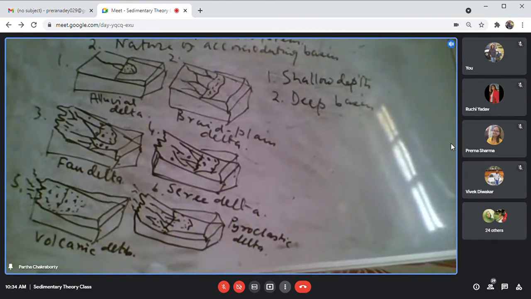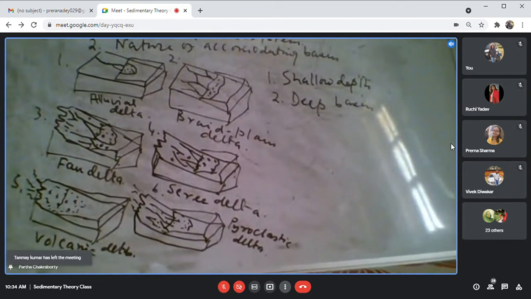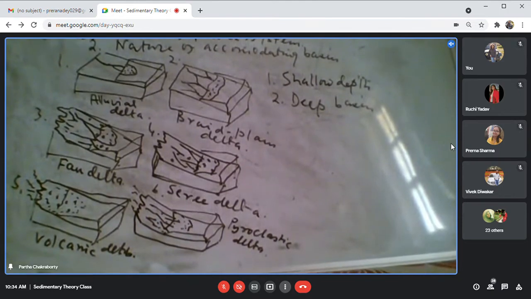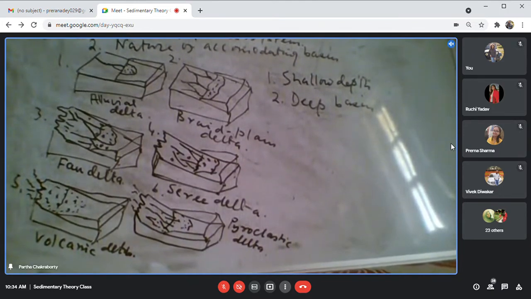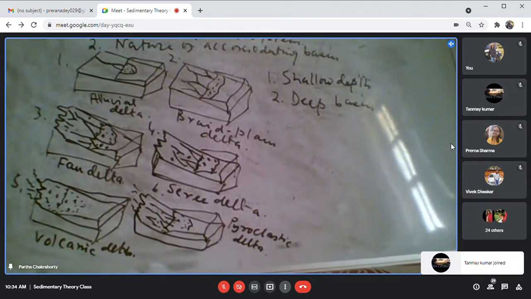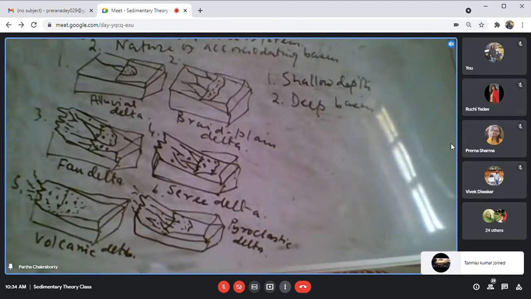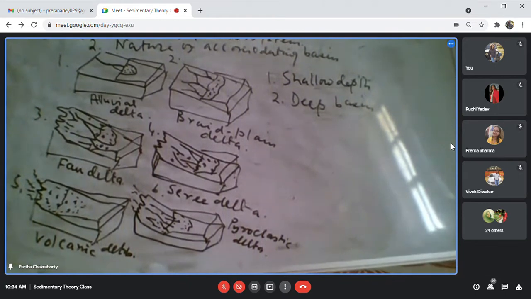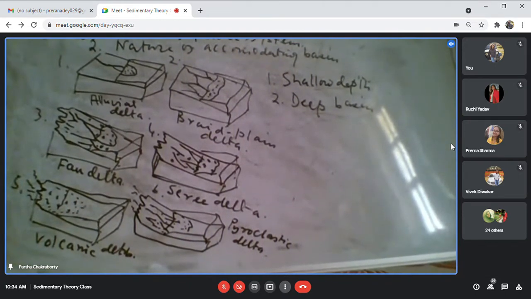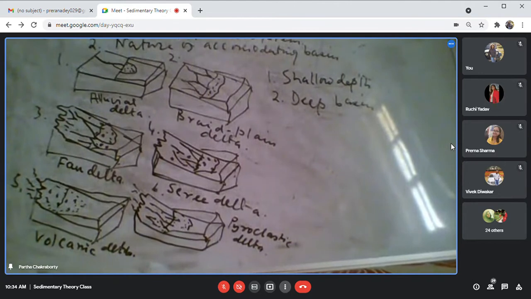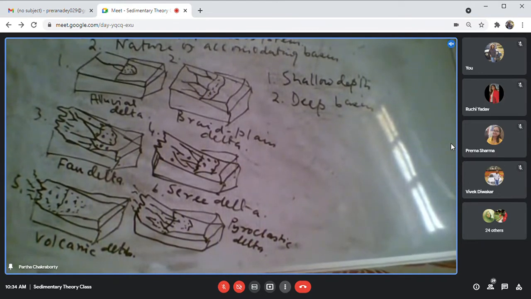So first of all, I have a feeder system. The volume and the caliber of sediment the feeder system is supplying, that is important. And secondly, the nature of the basin, whether it is a shallow basin or a deep basin, that will be contributing the type of delta. Okay, so a combination of the feeder system and the basin basically constitutes what kind of delta I will be getting.